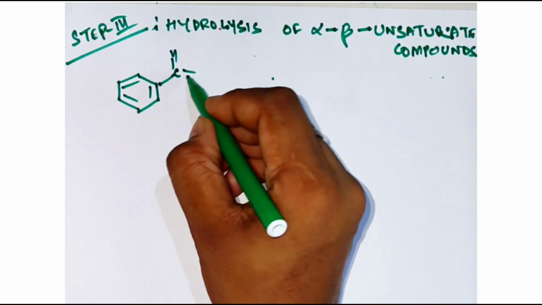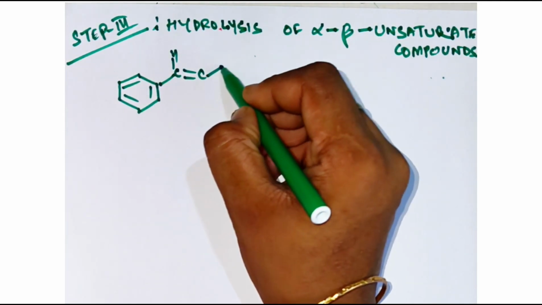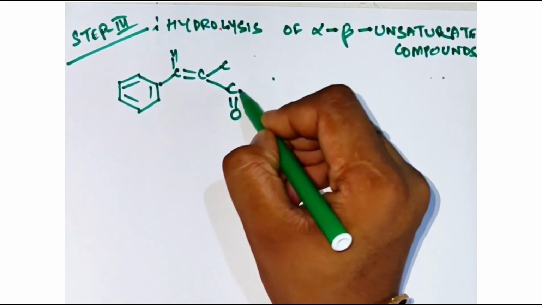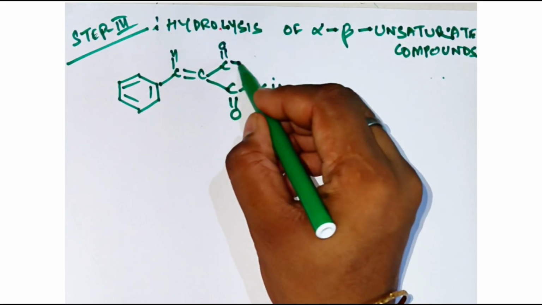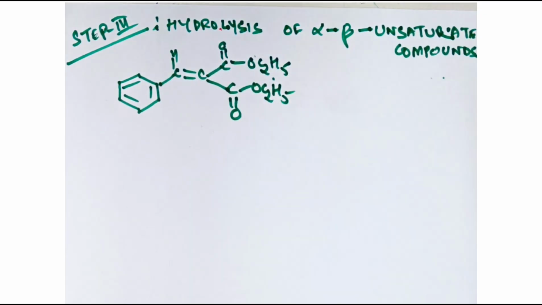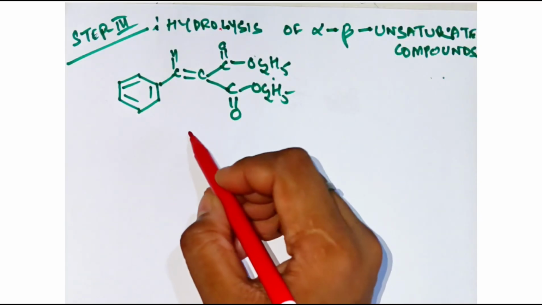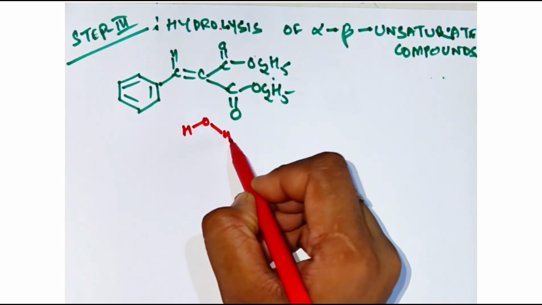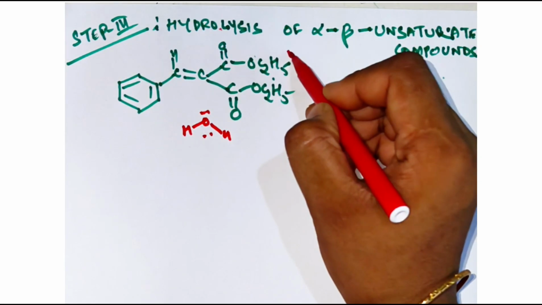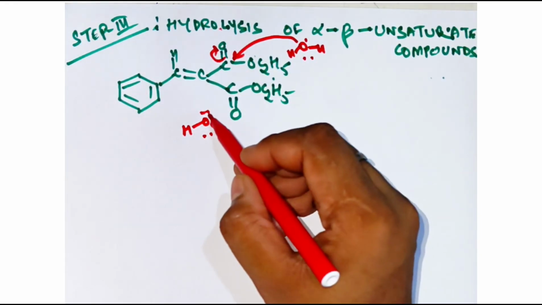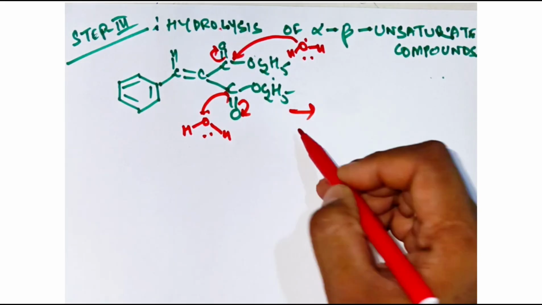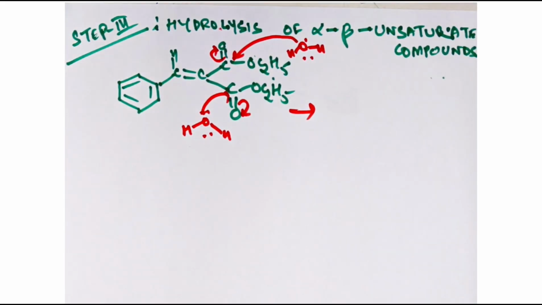You have this, and you have C double bond O, OC2H5, then C double bond O, OC2H5. So what molecule is there in the reaction medium? Water is going to attack this. After attacking, what is it forming?